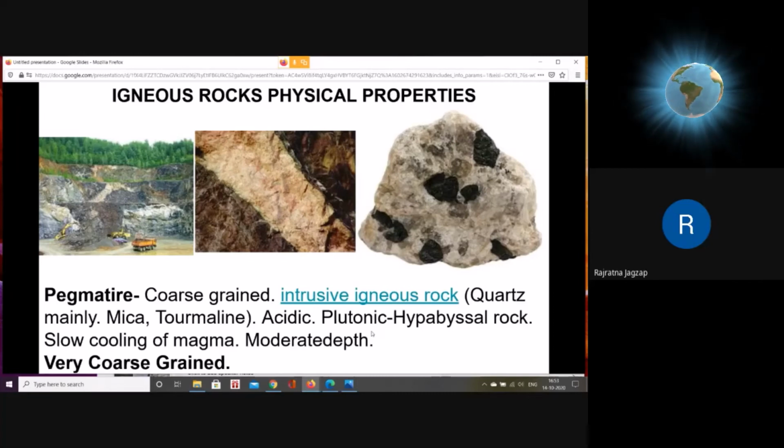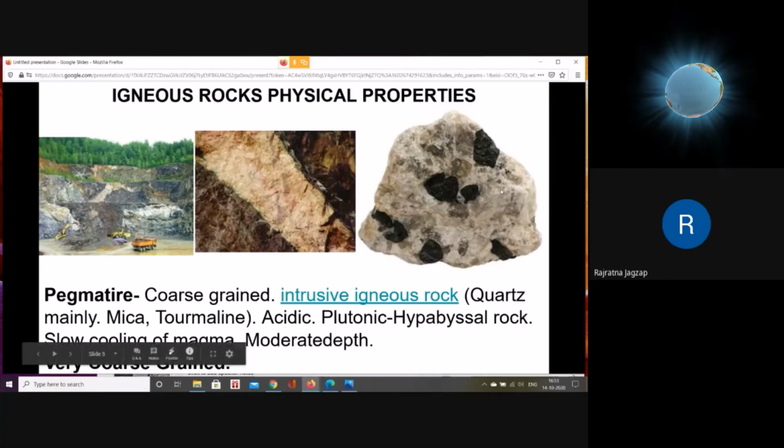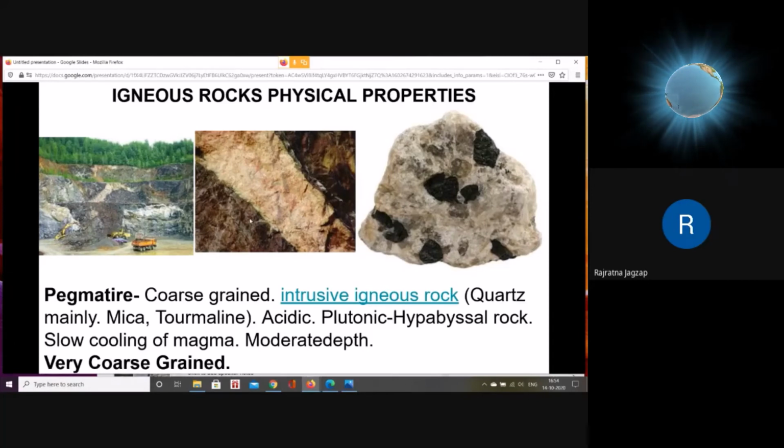You can see that it is light colored. That means it has some acidic composition. The light colored rocks are acidic. And if you take a view of the central photograph, it is a slightly nearer view of the same vein. With the left hand side, this white colored band is a pegmatite. If you look at closer observation, it appears like this.